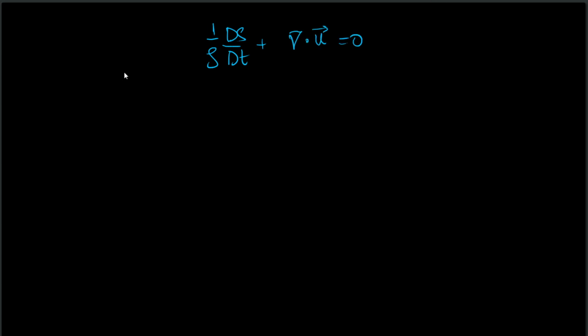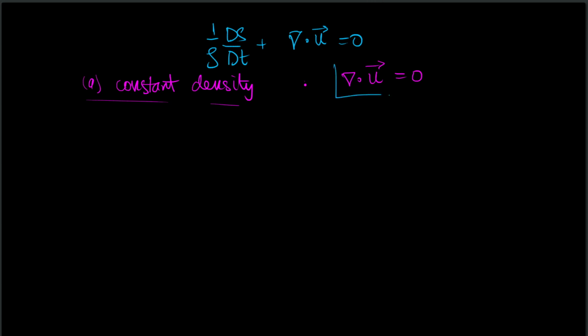So the first special case is constant density. If the density is constant, we have this entire term vanishing, and we simply have divergence of velocity equal to 0. So the statement of the conservation of mass for a differential fluid element is that the divergence of the velocity must be 0, and the divergence of a volume is simply how much flux is coming in, that much flux has to go out.